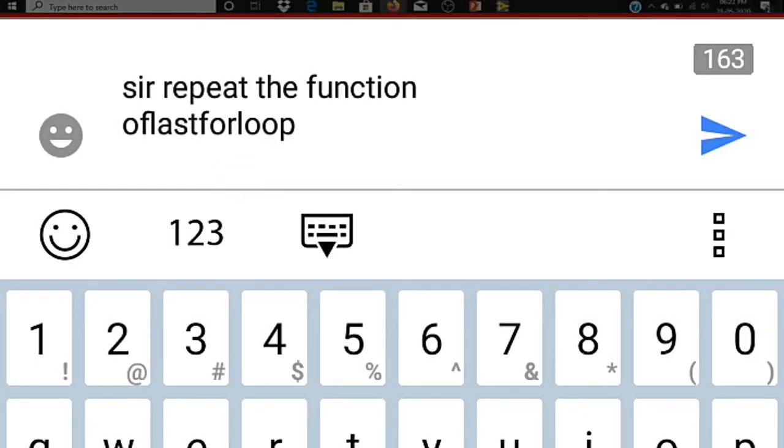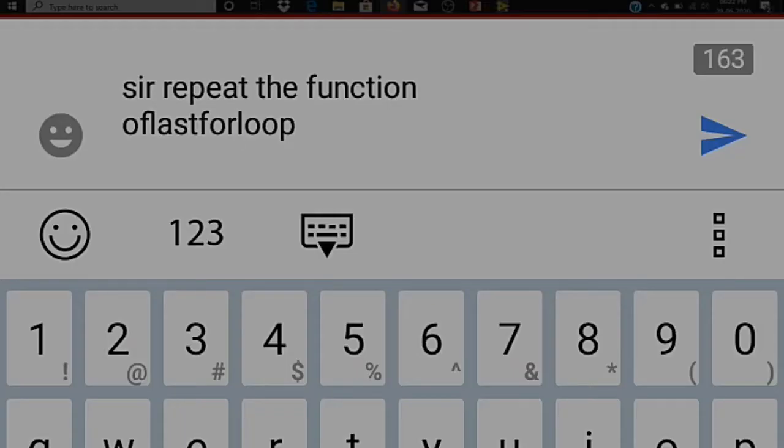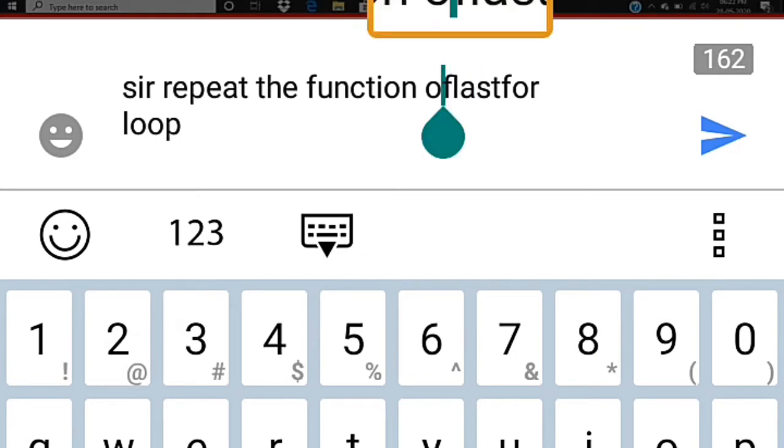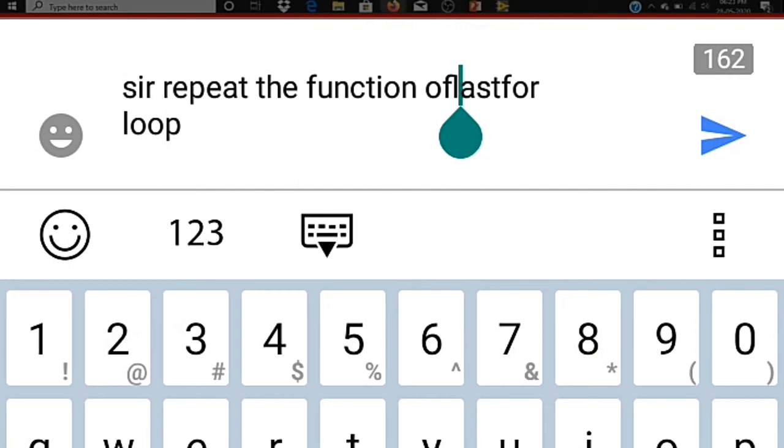Please increase the volume. Okay, let me increase the volume. Is it audible now? Is it audible to everyone?